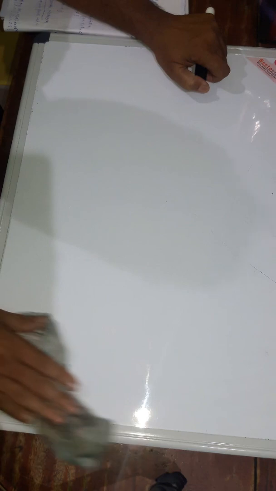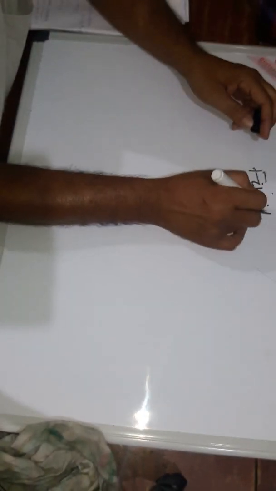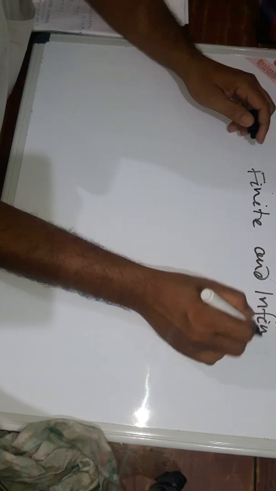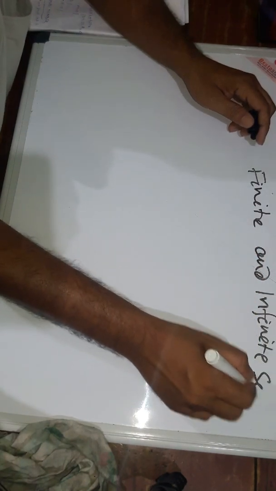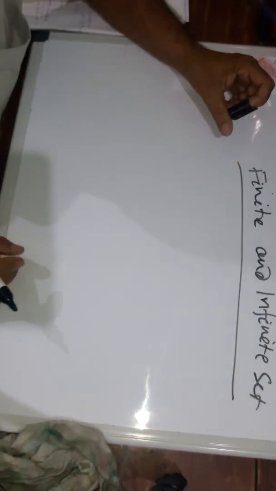Now we will discuss other parts of set theory, starting with the cardinality of a set. Before that, come to what are finite and infinite sets.